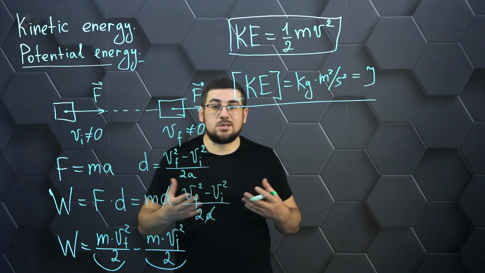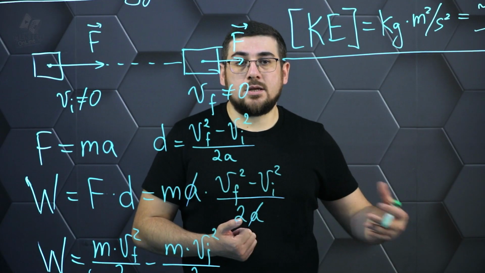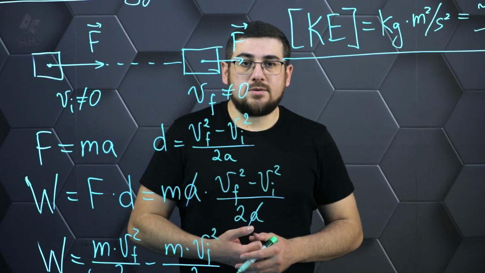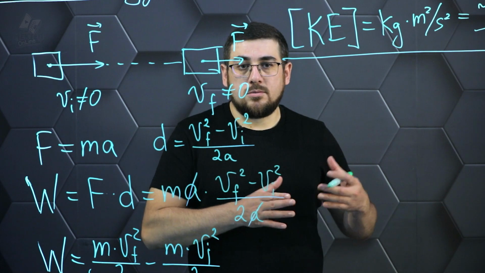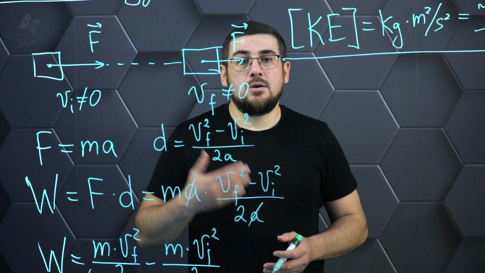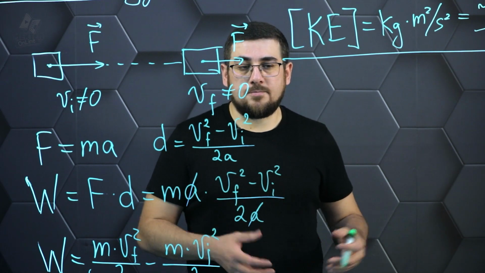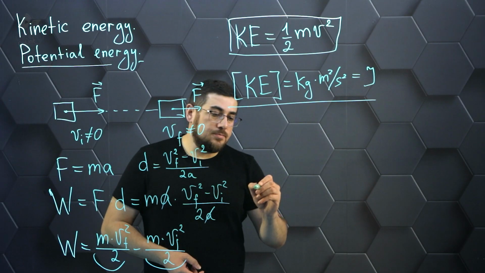That is, each type of interaction in nature has a certain type of energy. In this case, it is potential energy. And depending on the type of interaction, there can be many types of such energies. You and I will look at these types of interaction depending on the topic we are going to go over. Today we will get acquainted with the first type of interaction. It is the energy of attraction of a body to the ground. How do we calculate it?